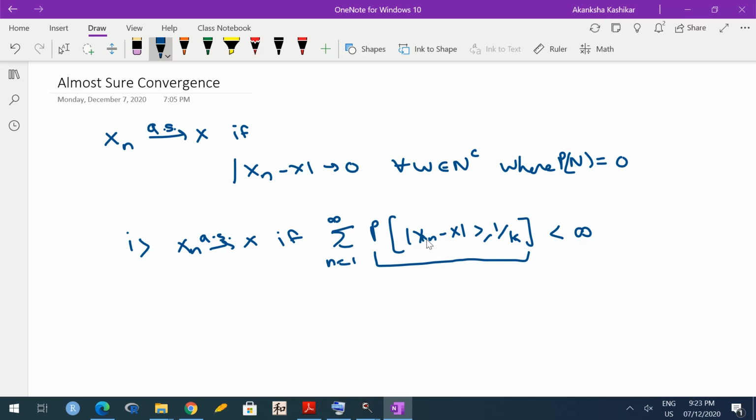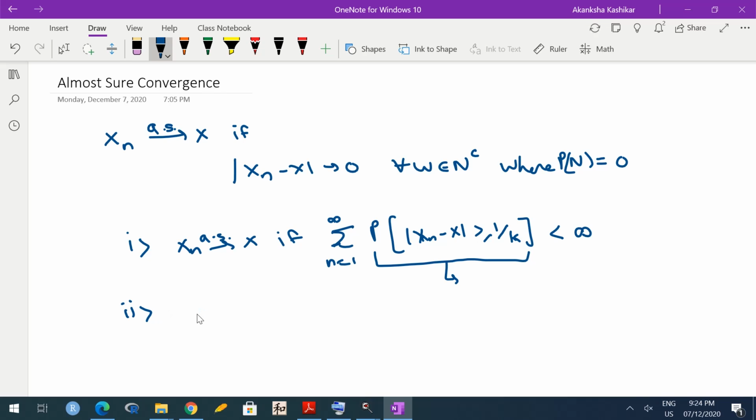Why do we go for such a condition? Because actually checking whether Xn goes to X for every omega in N complement may be difficult, whereas checking something like this may be easy. For example, we know that using Chebyshev inequality, we can find an upper bound for such type of probabilities. And if the series of those things converges, then by comparison test we can get convergence of this. Hence it may be easier to establish almost sure convergence via this.